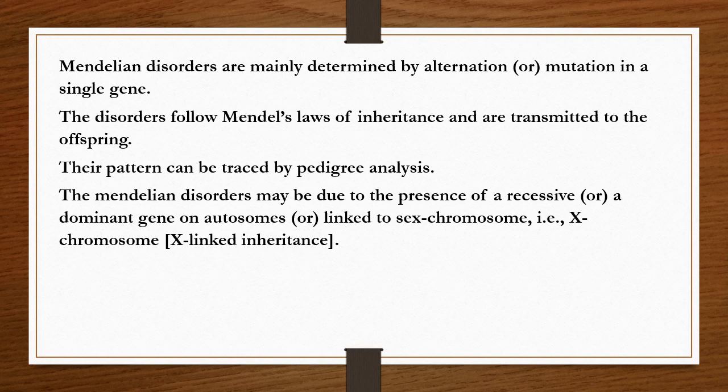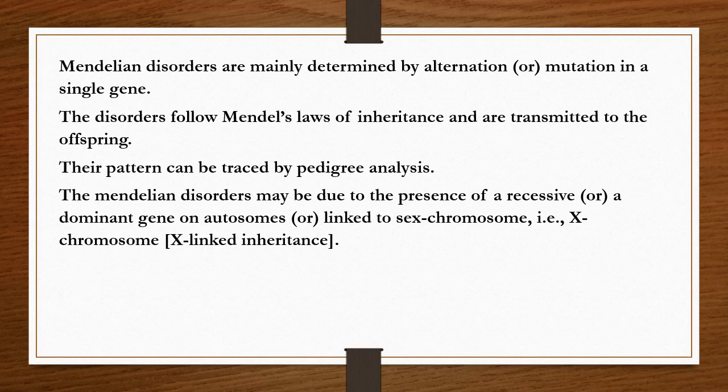Their pattern can be traced by pedigree analysis. The Mendelian disorders may be due to the presence of a recessive or a dominant gene on autosomes, or linked to sex chromosome, that is X chromosome or X linked inheritance.